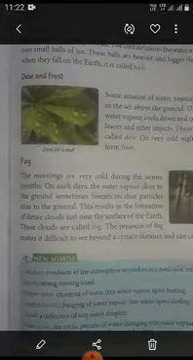Next, let's learn about some new words. First word is weather. Meaning of weather: condition of the atmosphere around us at a particular time. Next word is storm. Meaning of storm: strong moving wind. Next word is evaporation. Meaning of evaporation: changing of water into water vapor upon heating. Next word is condensation. Meaning of condensation: changing of water vapor into water upon cooling.